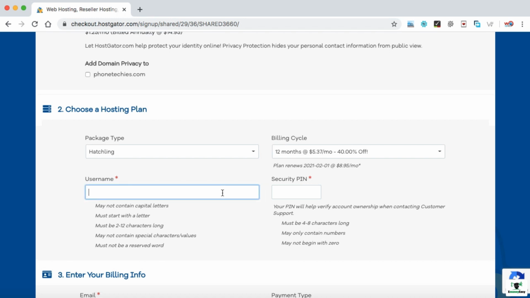Now here you need to create the username. Username could be something like Saddam789. That's completely up to you. There is a validation error, may not contain capital letters. So let's type all in small letters. Okay, so all are green ticks. Here you can create a security pin. This could be a 4 to 8 character long number, something like this. Whenever you need any kind of customer support, they will ask for this security pin in order to verify your ownership of this hosting account.